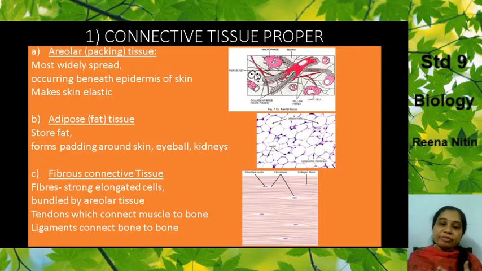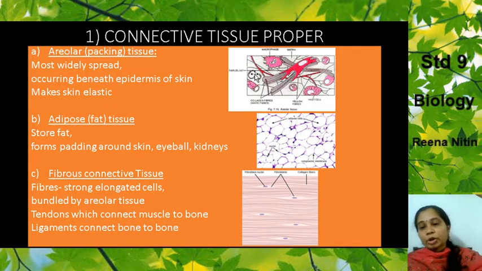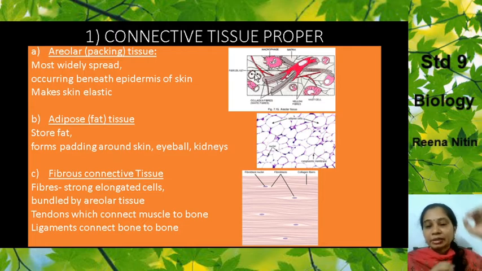Third one is the fibrous connective tissue. Now, what is a fibrous connective tissue? They are fibers, as obviously from the name you come to know. It's a fibrous thing. It is connecting two things together. For example, tendons. What are tendons? From lower classes you have studied. What are tendons? They attach the muscles of your body to the bone. Muscle to the bone is connected by the tendon.